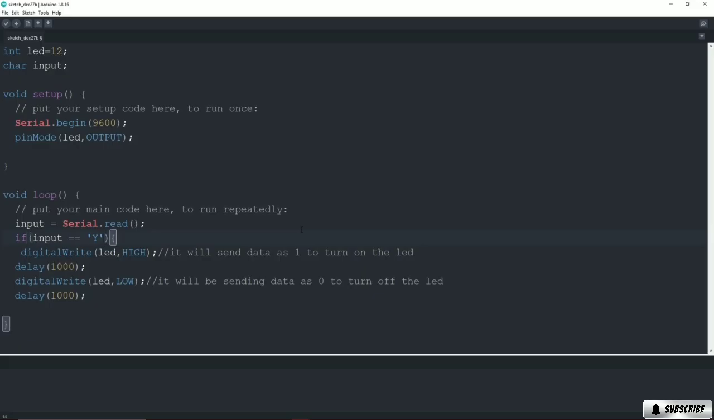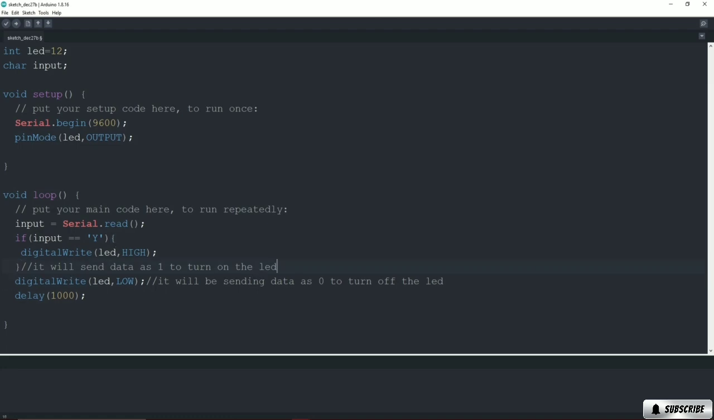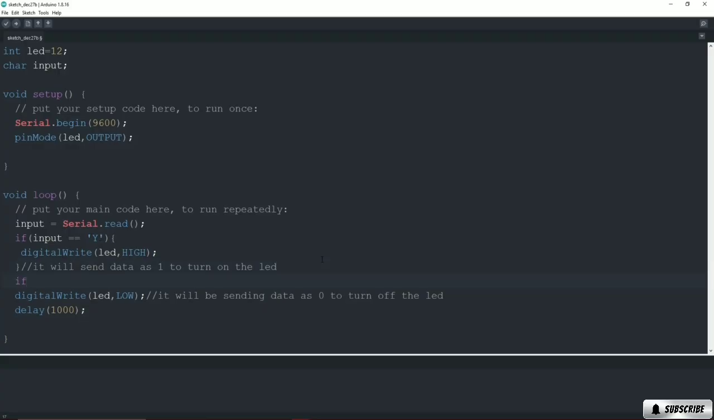So I will add curly braces here after this if, as you can see, and we will close it after this line. We will just remove these delays because we are not trying to blink the LED now. We will control the LED through the user commands, and we will add another if statement to check for turning off the LED.